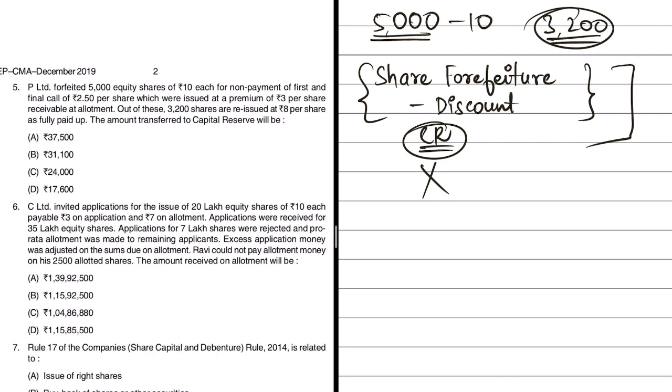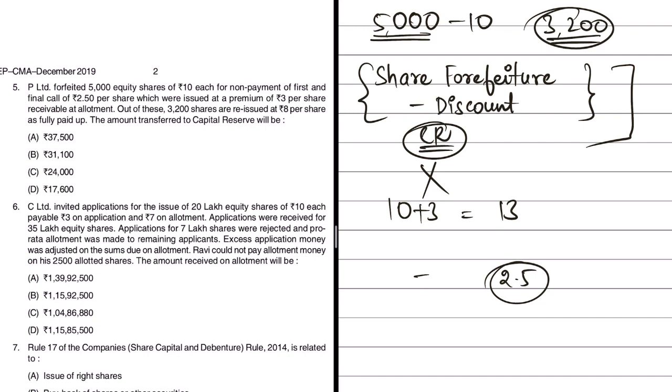So how do we go about this? First of all, calculate the amount which has been paid by the shareholders whose shares are now being forfeited. So in this case, 10 rupees is the face value and the premium is 3. So both put together it will be 13 rupees. And final call money they say is 2.5. So only this final call is not paid.